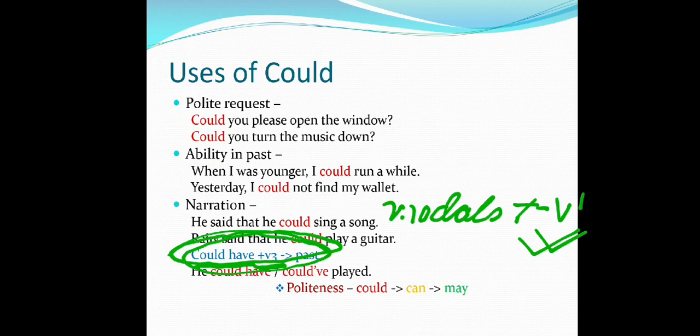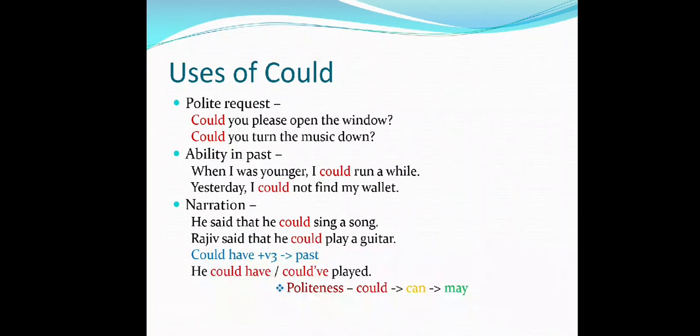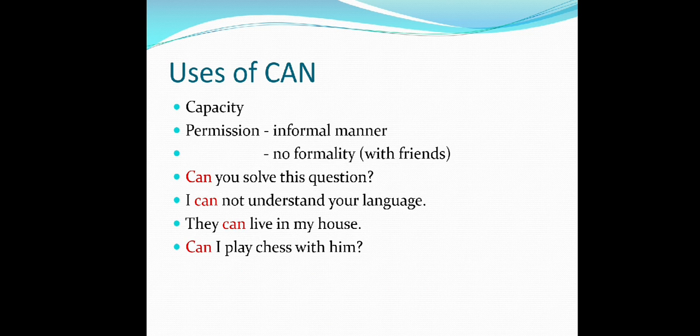So he could have or could've. Okay, you can say it's in the contracted form. Could have, he could have played. Okay, so it's a past form, वो खेल सकते थे. ठीक है.